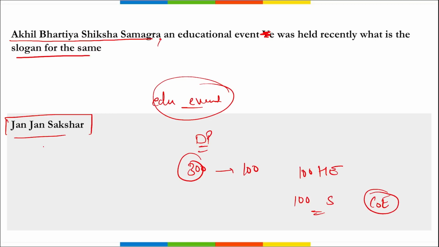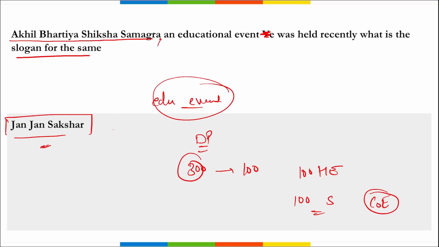Correct? Apart from this, we just saw what is the slogan. Jan Jan Sakshar is the slogan, and a mobile application was also launched for the same. Correct? So coming back, Akhil Bhartiya Shiksha Samagra, this is an educational event that was held recently, and it was to transform India into a vibrant knowledge society. Then Dharmendra Pradhan here addressed a keynote, correct?